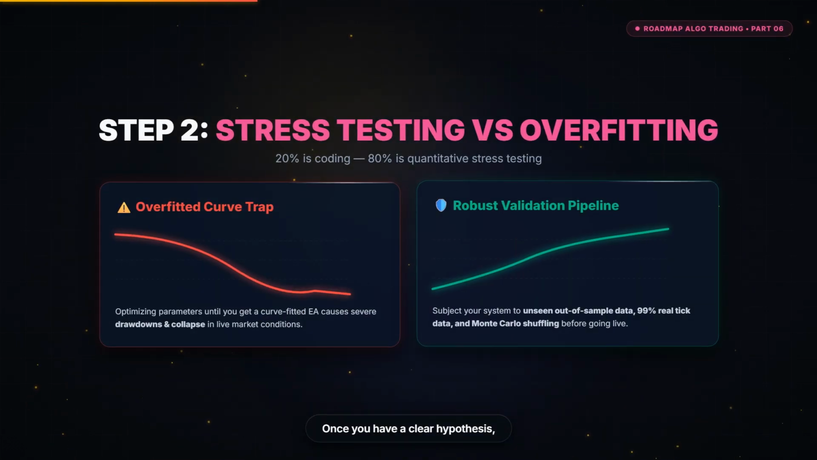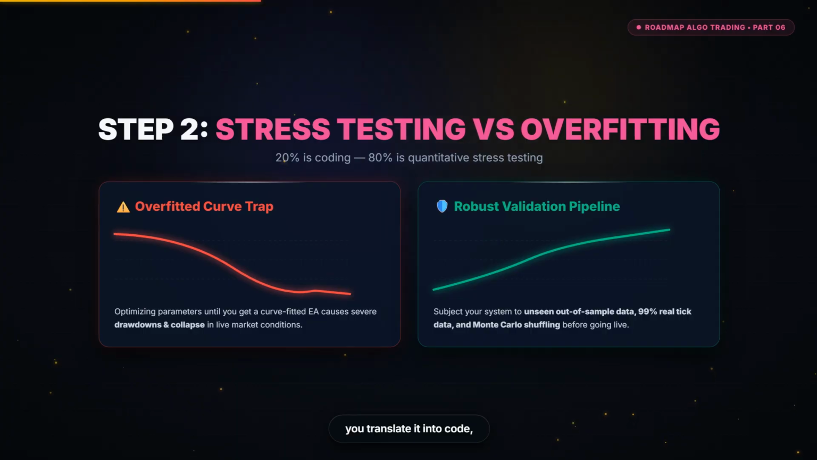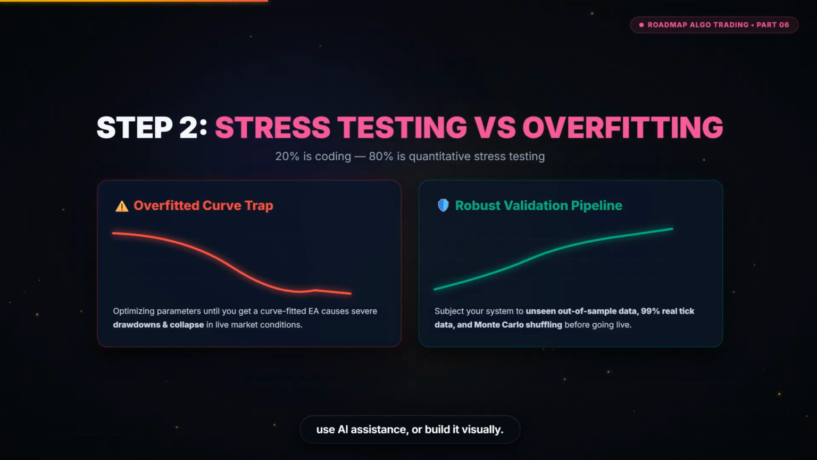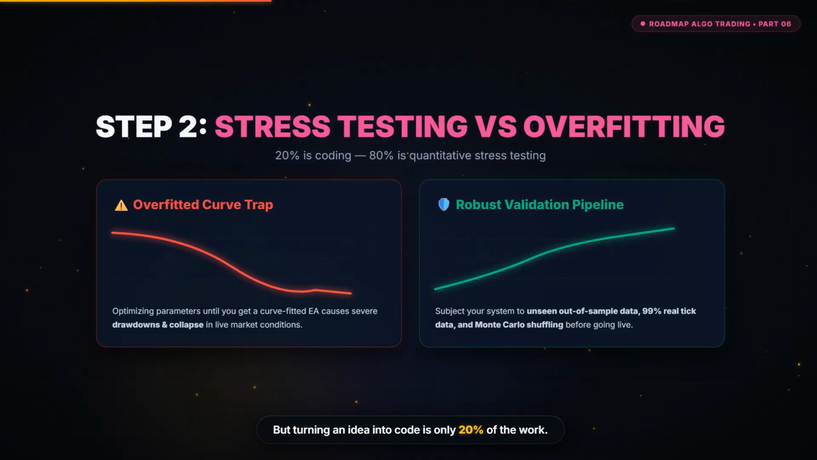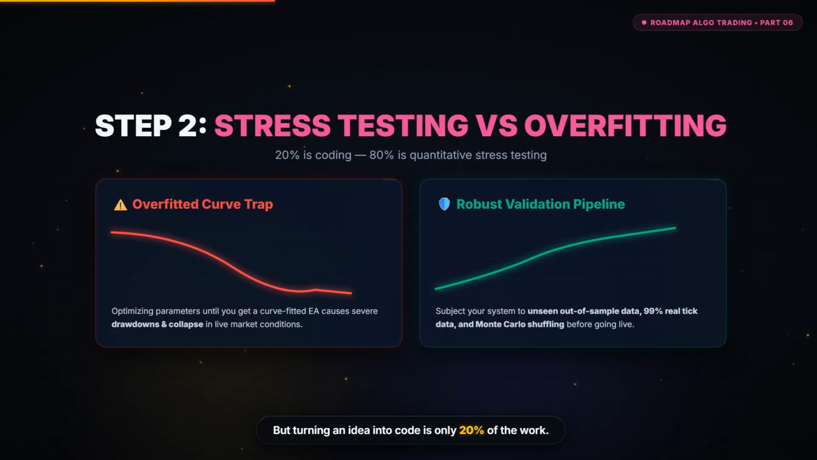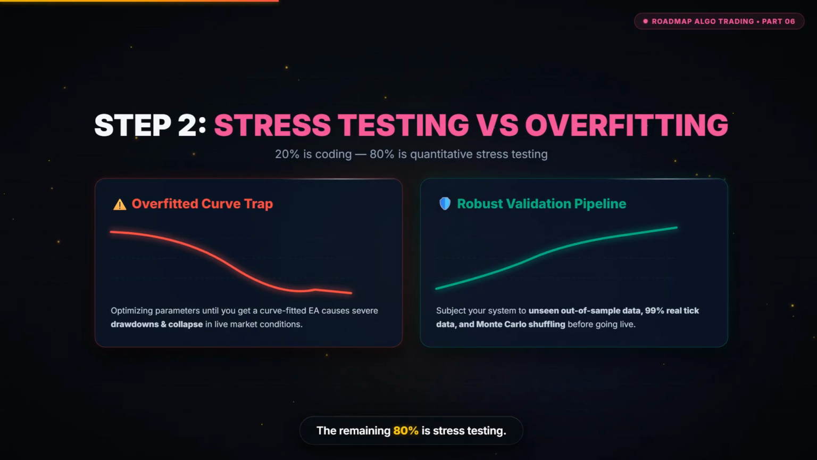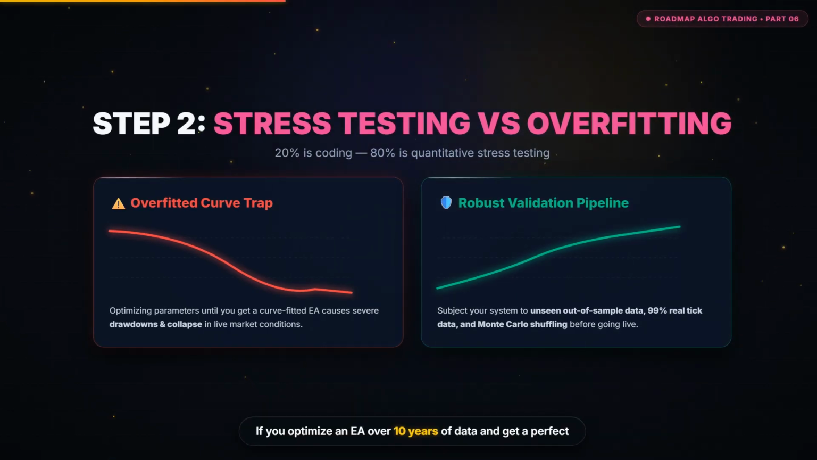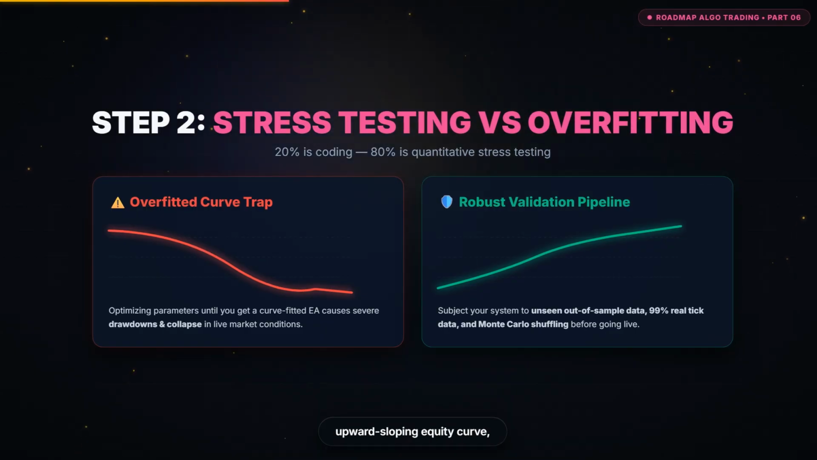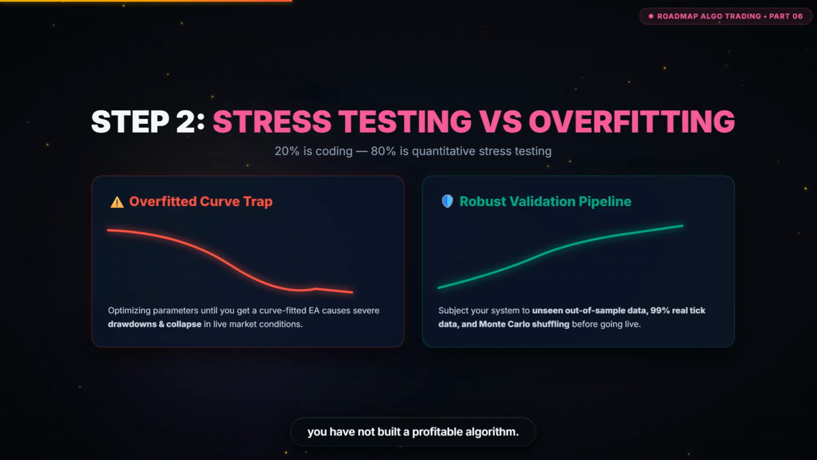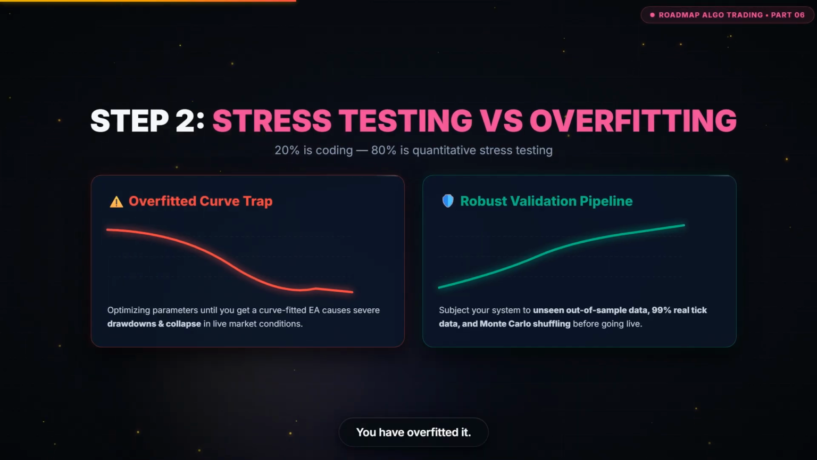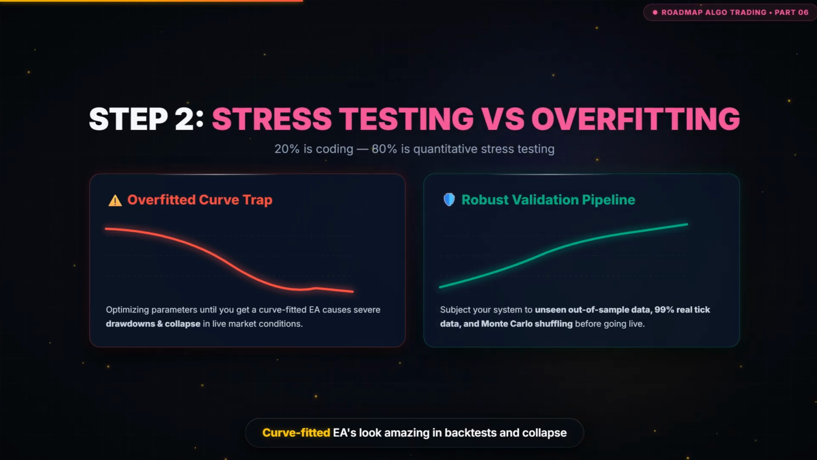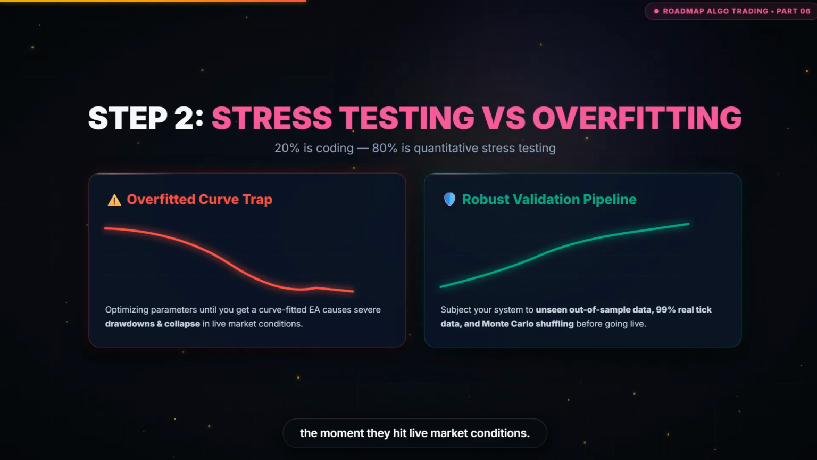Once you have a clear hypothesis, you translate it into code, whether you write it in MQL5, use AI assistance, or build it visually. But turning an idea into code is only 20% of the work. The remaining 80% is stress testing. If you optimize an EA over 10 years of data and get a perfect upward-sloping equity curve, you have not built a profitable algorithm. You have overfitted it. Curve-fitted EAs look amazing in backtests and collapse the moment they hit live market conditions.